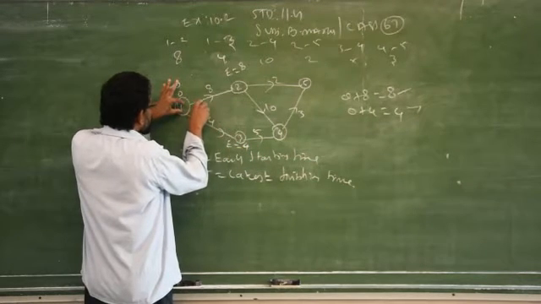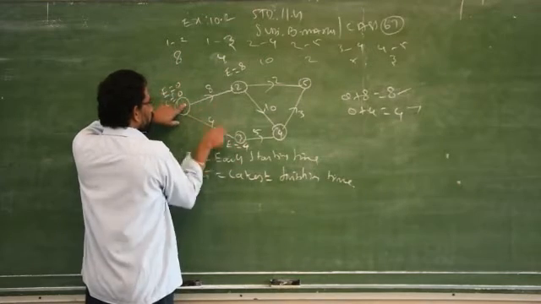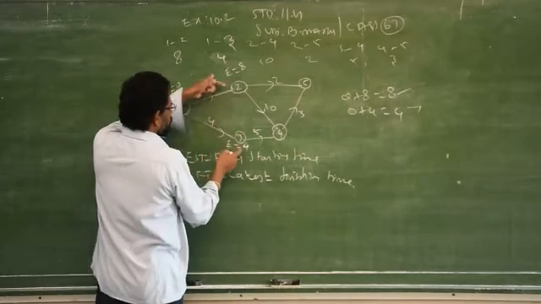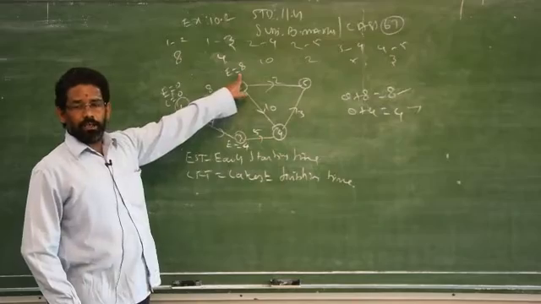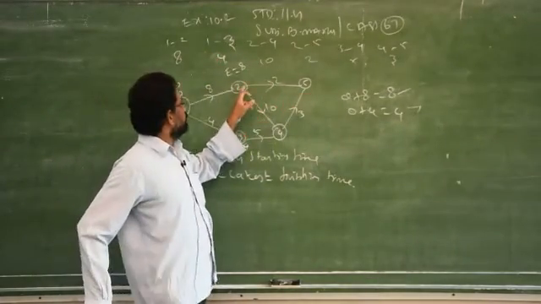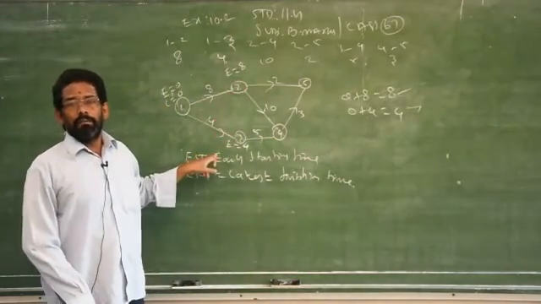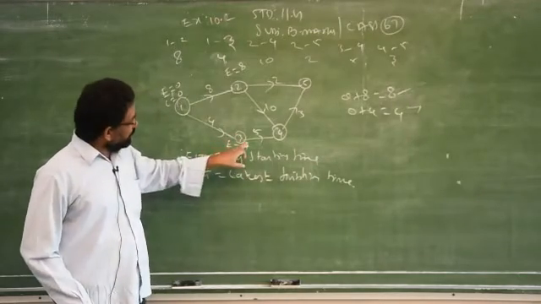Two activities are starting from 1, that is 2 and 3. How do you find out E for both cases? You have to add 0 plus 8, 0 plus 4. You have to write here only the maximum value. You have to start the next earliest time only from that maximum one, not from the minimum one. Clear? This is the minimum one, but you don't take from here onwards.